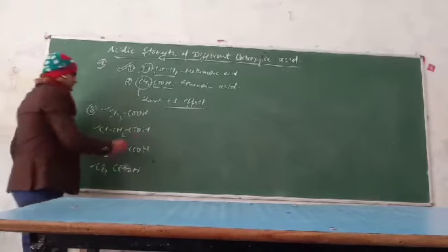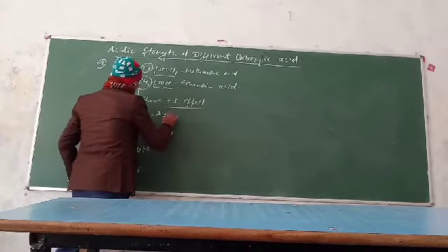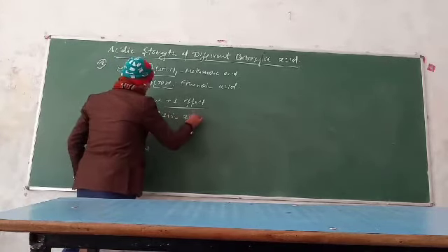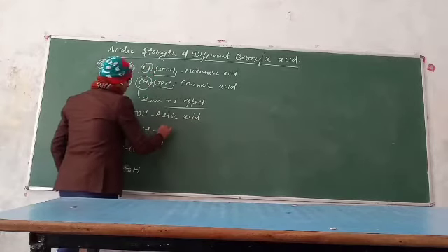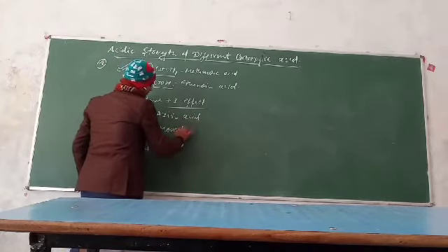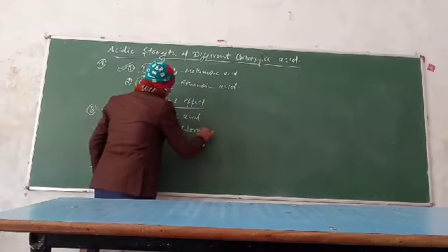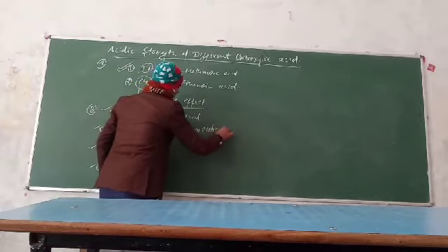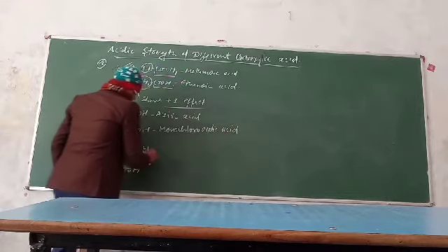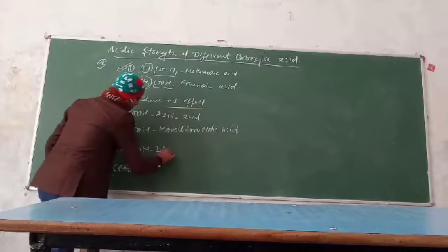Clear? This is the acetic acid. This is the monochloroacetic acid. This one is the dichloroacetic acid.